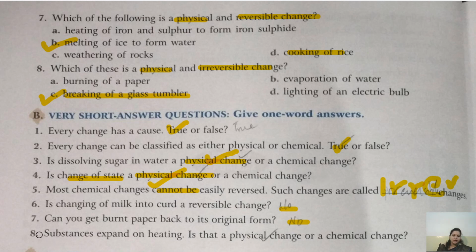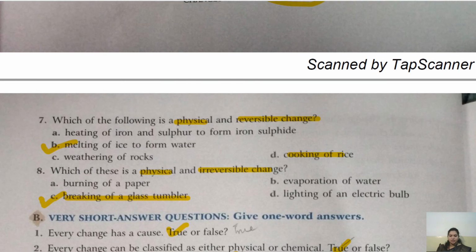Eighth, last one. Substances expand on heating. Is that a physical change or a chemical change? When a substance is expanding, no new molecule is formed, no new substance is formed. So it is a physical change. So mark physical change.